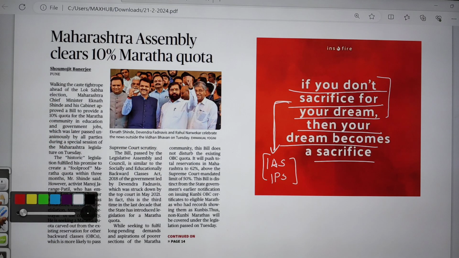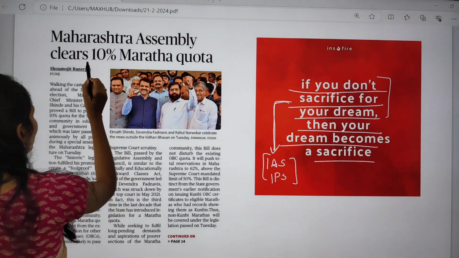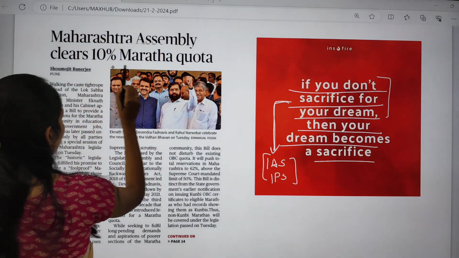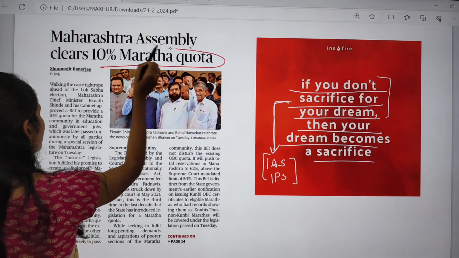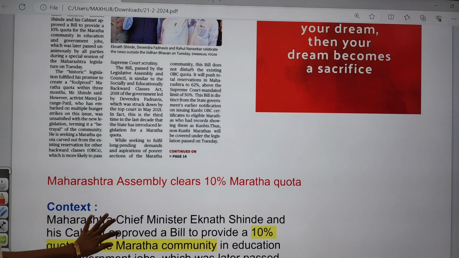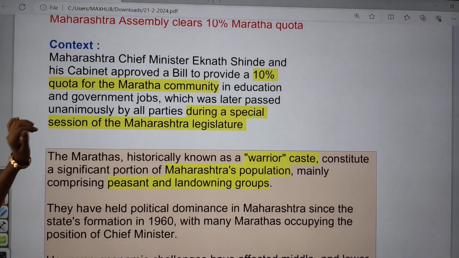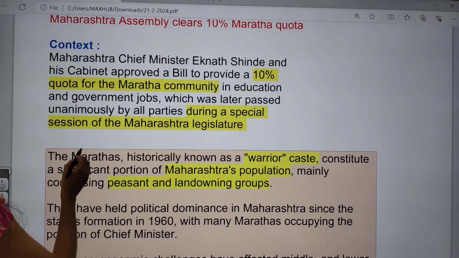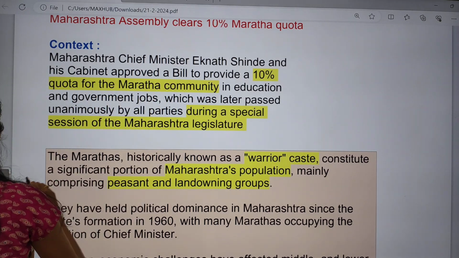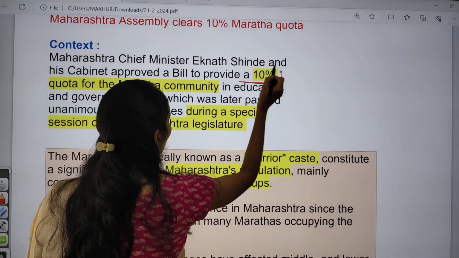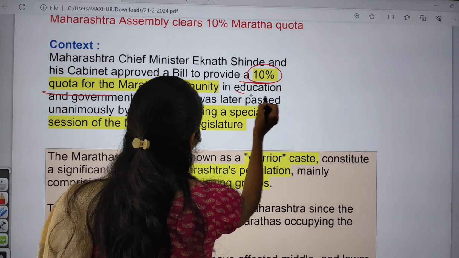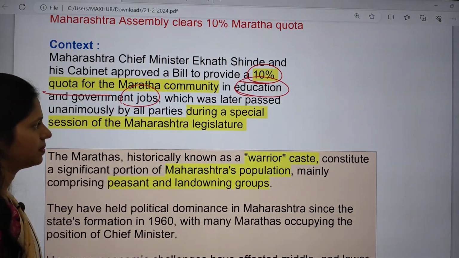Now let us see the first article. It is talking about the 10% Maratha quota. Finally, the Maharashtra Assembly cleared this 10% Maratha quota. Now let us see some important things that you have to remember from this article. The context says that the Maharashtra Chief Minister and his cabinet approved this bill, and it is going to provide 10% quota for the Maratha community, first in education and second in government jobs.